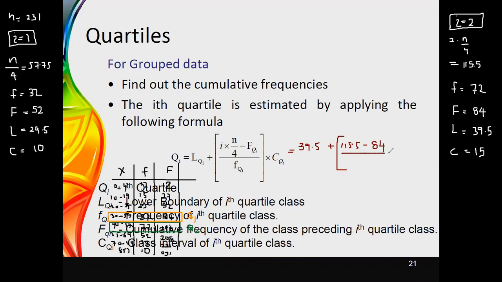Then this has to be divided by the frequency, which is 72. Then this has to be multiplied with the class width, which is equal to 15. Once you perform the calculation, you can easily obtain the value, which would be 46.06.